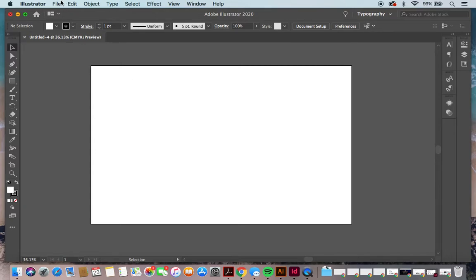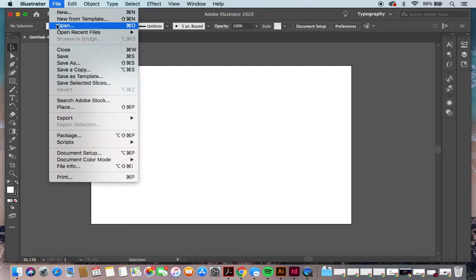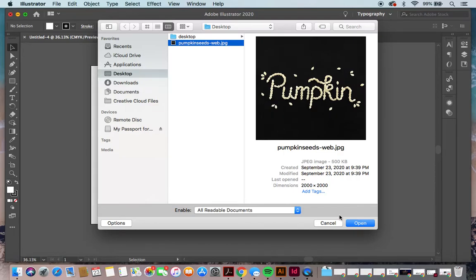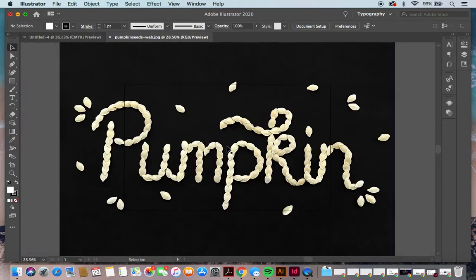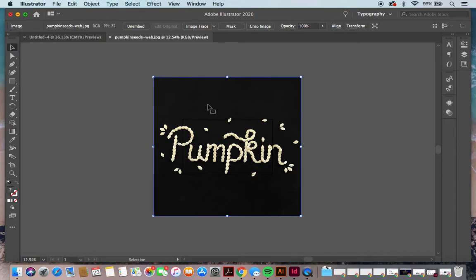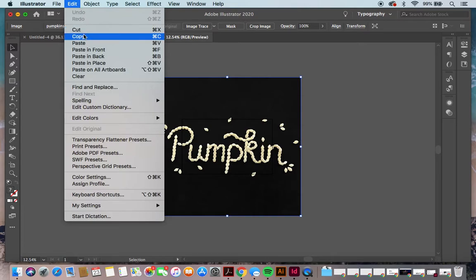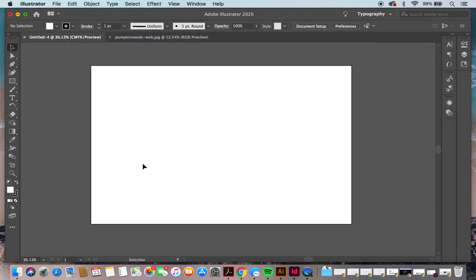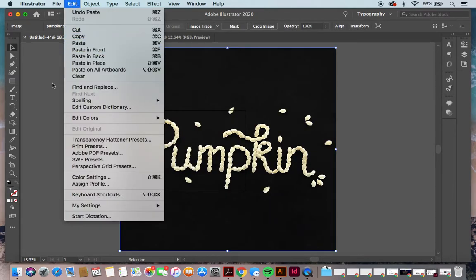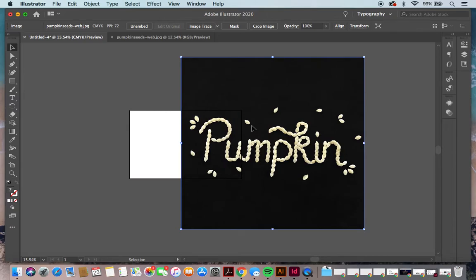Alright, so first, once you're in here, you want to go up to File, Open, and then open your image. This is just an image I found online, not my own. And you'll notice that the image will open in another page. So just go ahead and click on it, copy by doing Command C, or you can go up to Edit and Copy. And then go back to your document and hit Command V or Edit Paste. And now you'll have your image